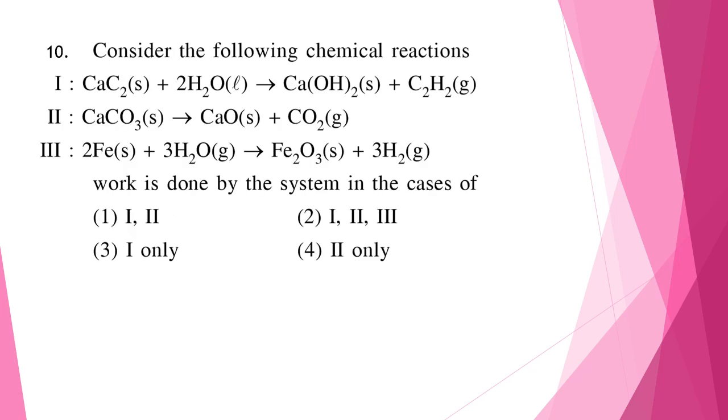Question 10. Consider the following chemical reactions. 1. CaC2 plus 2H2O gives Ca(OH)2 plus C2H2. 2. CaCO3 gives CaO plus CO2. And 3. 2Fe plus 3H2O gives Fe2O3 plus 3H2. So work done by the system in the case of. So we have to find in which case work is done by the system. So we know that given the reactions 1 and 2, in this work is done by the system. So the correct answer will be option 1.